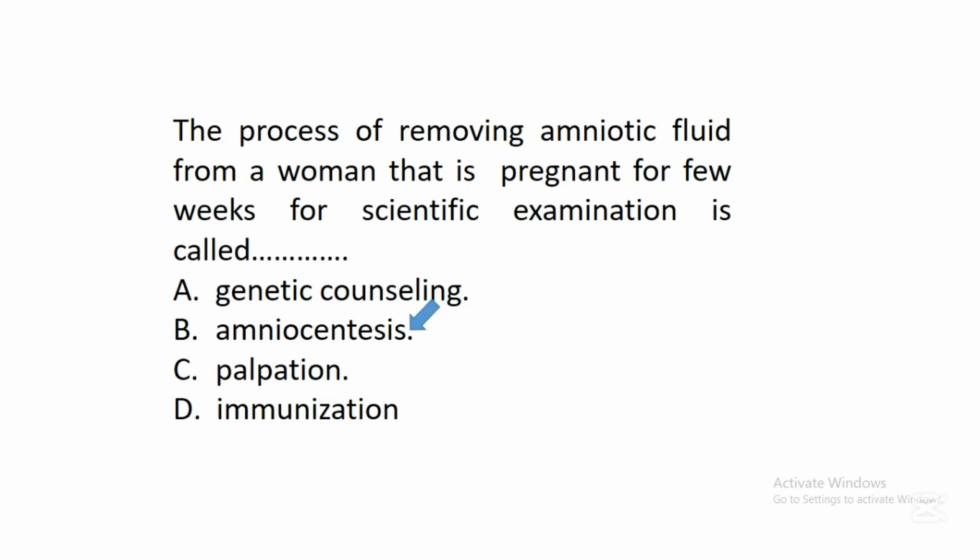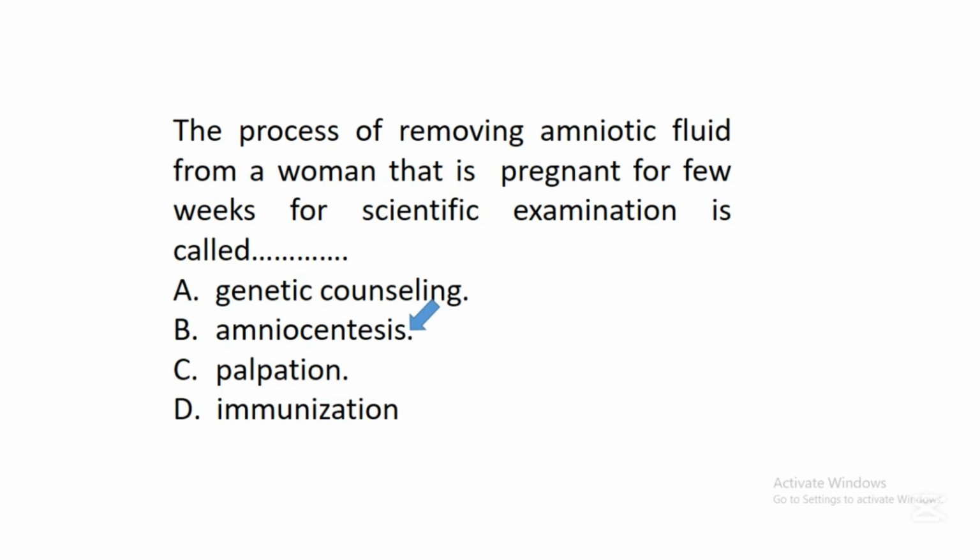Amniocentesis. Studies have shown that scientists can remove what we call amniotic fluid. Amniotic fluid means a fluid in a pregnant woman that cushions the baby. Research has shown that a baby in the womb is in this amniotic fluid, and some cells of the baby, especially the discarded cells from the skin, can be found in this amniotic fluid.